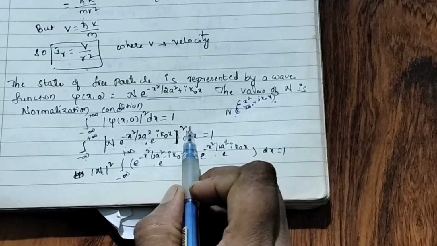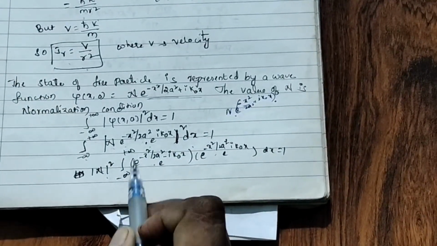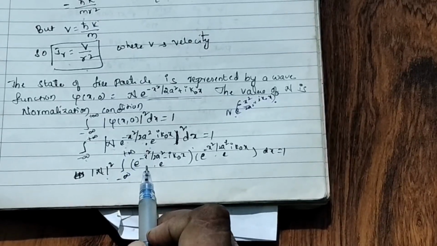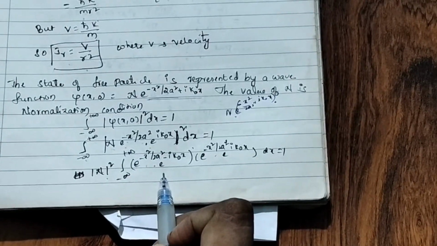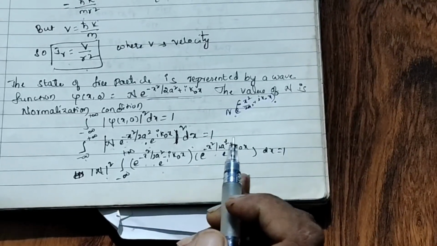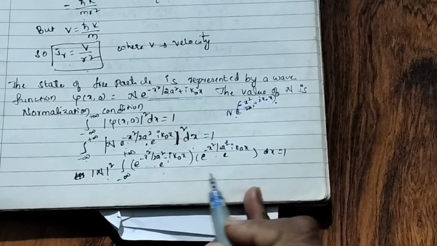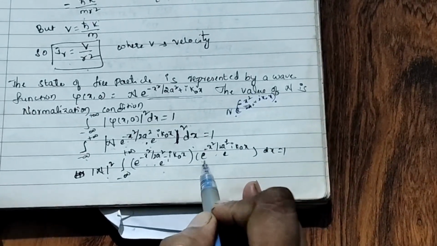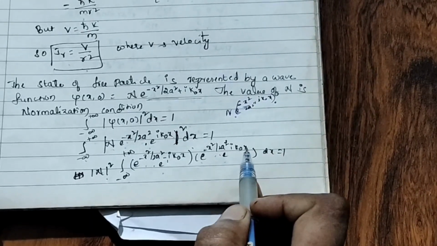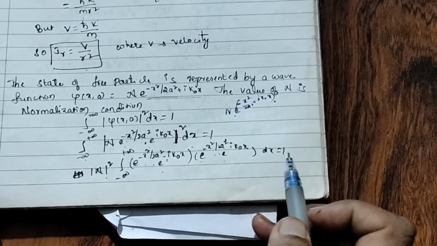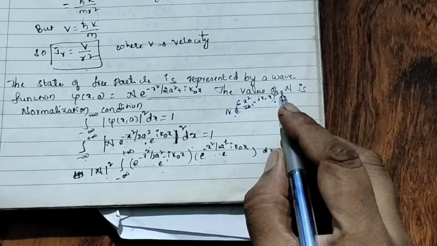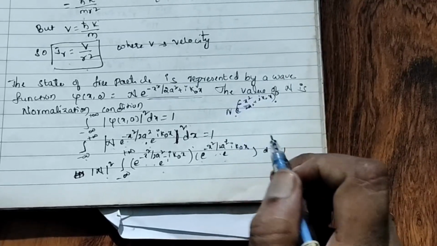Now N square I wrote outside, the integral from minus infinity to plus infinity. Now first you see e to the power of minus x square by 2a square into e to the power of minus i k naught x. I'm writing the same thing: e to the power of minus x square by 2a square, e to the power of i k naught x, dx is equal to 1. For the normalization condition, we used psi star psi.